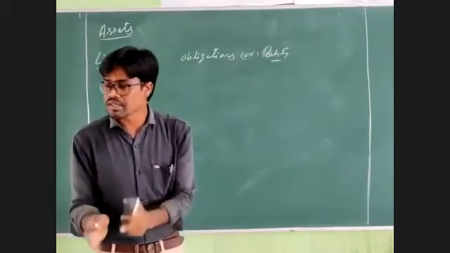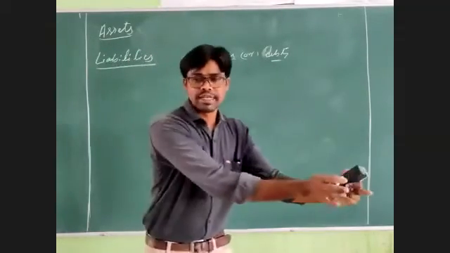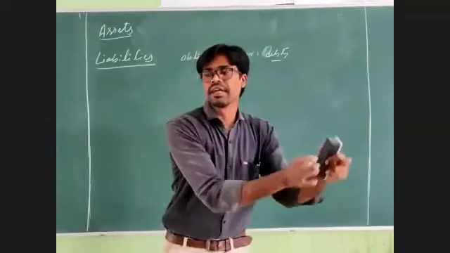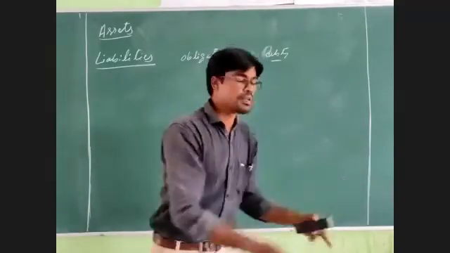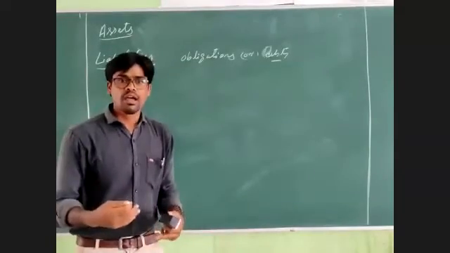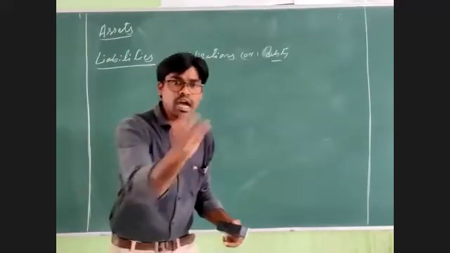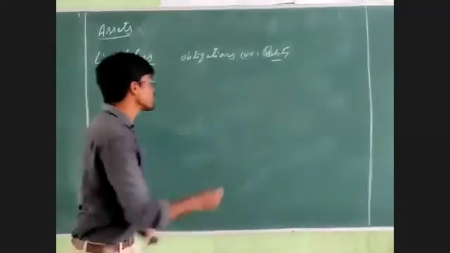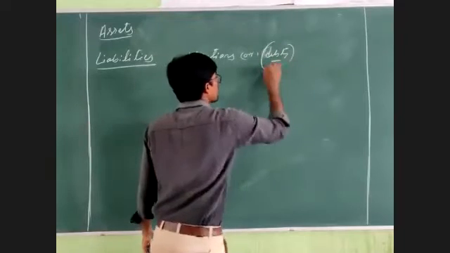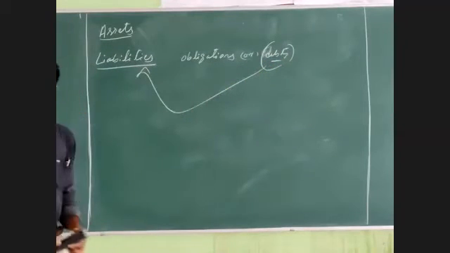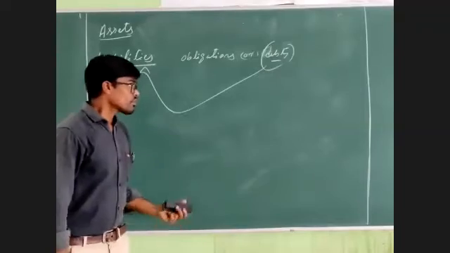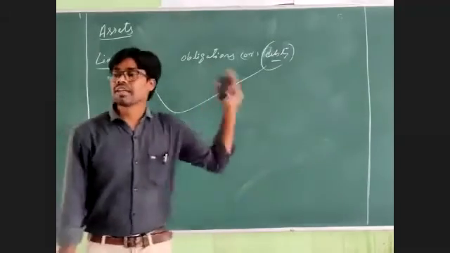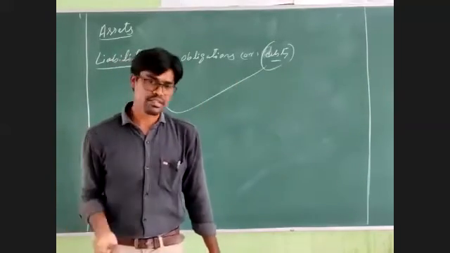To whom does the business concern have to pay in the future? To the outsiders. The outsiders are the creditors. So the business concern has to pay at some time in the future to the outsiders. So those obligations or debts are called liabilities. Okay. The outsiders have claims on the assets of a business concern.